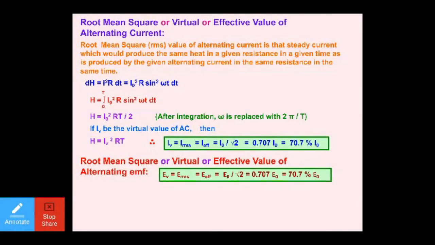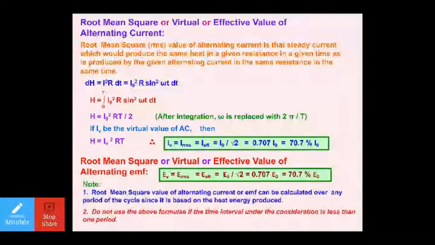So let's talk about the next thing. For EMF, instead of writing IV, you will write EV. IRMS you will replace with ERMS. I effective can be replaced with E effective, I naught with E naught, and so on. So dear students, these are the values one should always remember.